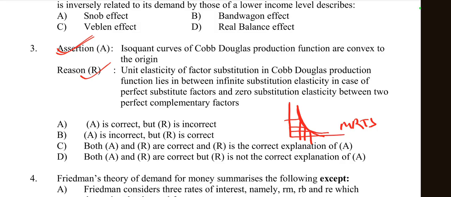So this unit elasticity lies between the two extreme cases. One is infinite elasticity in the perfect substitute case, and the other is zero elasticity in the perfect complement case. So the reason is correct. Assertion and reason both are correct, and the reason is the correct explanation of A. So here option C is right.